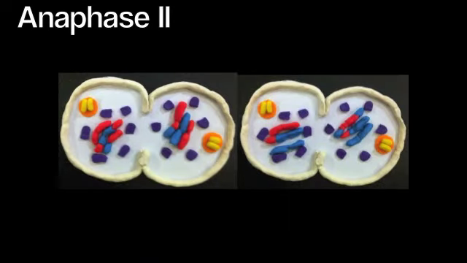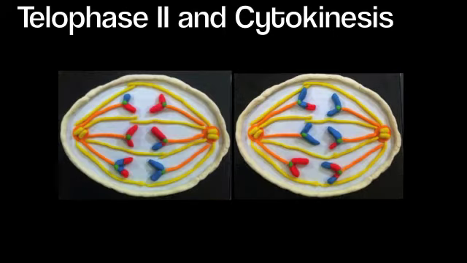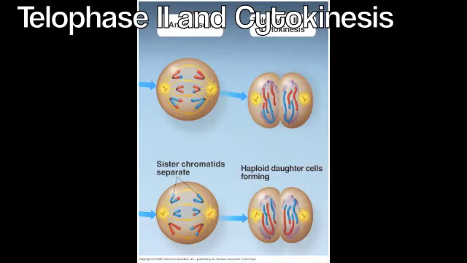During anaphase 2, sister chromatids separate and are pulled to opposite poles by kinetochore microtubules. During telophase 2 and cytokinesis, 4 full haploid cells are formed from the original parent cell that are genetically distinct from one another and from the parent cell, and contain a haploid set of chromosomes.